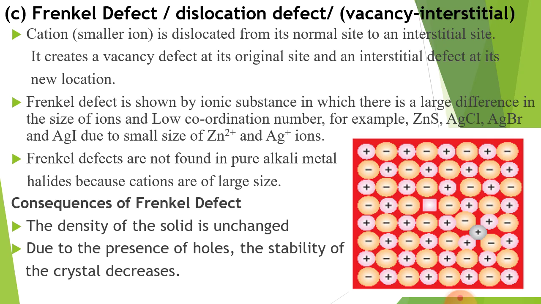Now you know that cations, that are smaller in size, are dislocated from their normal site, that is from the lattice point, to an interstitial site, that is in the voids. That's why it creates a vacancy defect at its original site from where it belongs, and an interstitial defect at its new location.